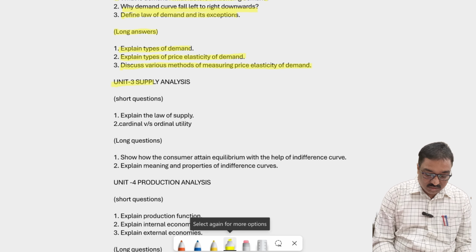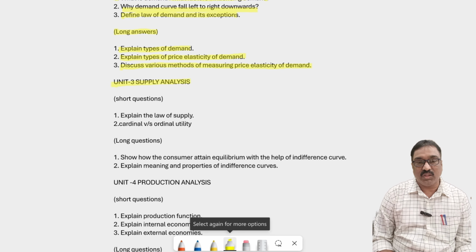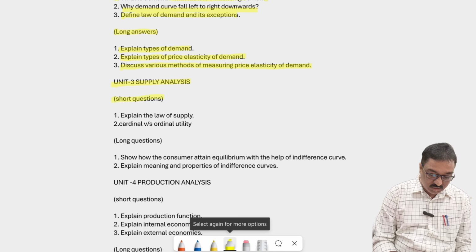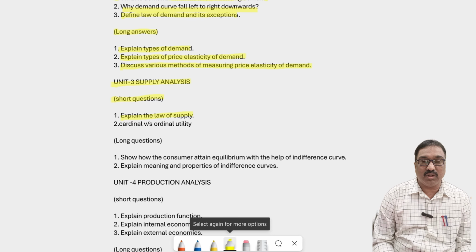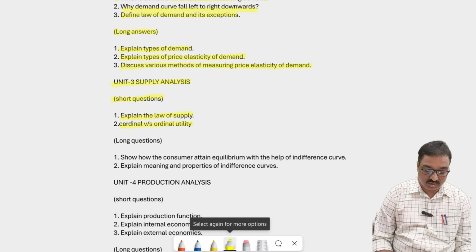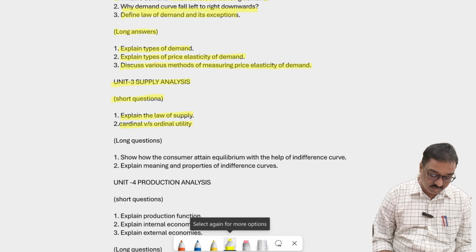And third chapter, supply analysis. Here also some important questions are there. About the short answers, short questions: explain the law of supply. Explain the law of supply means, first of all write down the meaning of supply, what is called the law of supply, and cardinal and ordinal utility. Cardinal versus ordinal utility. What is the difference between cardinal and ordinal? So both are important topics.